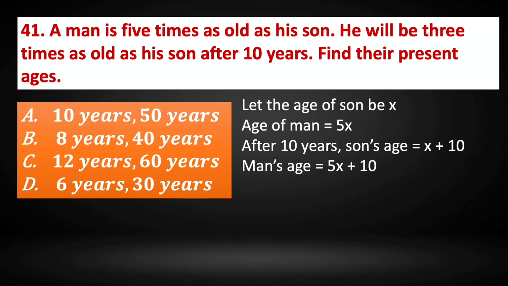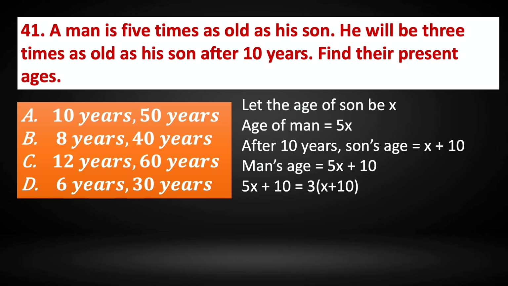So after 10 years, the man will be 3 times as old as his son. So man's age is 5x plus 10. So 5x plus 10 equals 3 times x plus 10 according to the question. The man will be 3 times as old as his son. So man's age is 5x plus 10. Son's age is x plus 10.